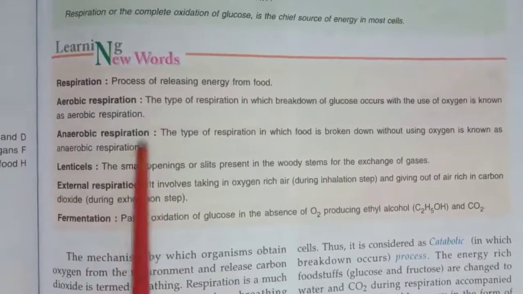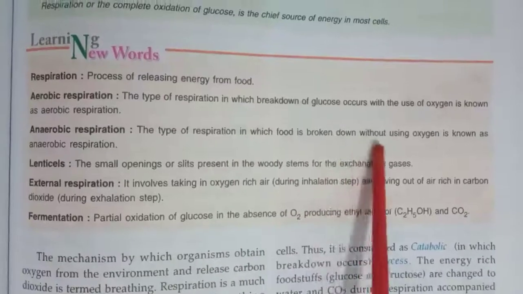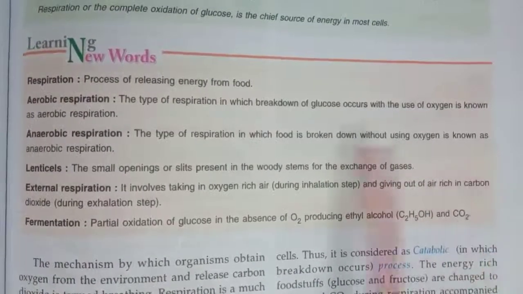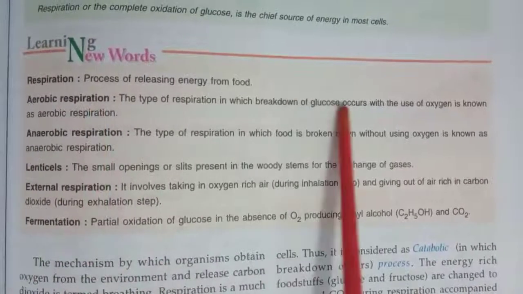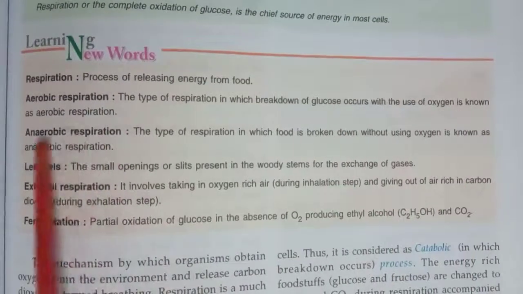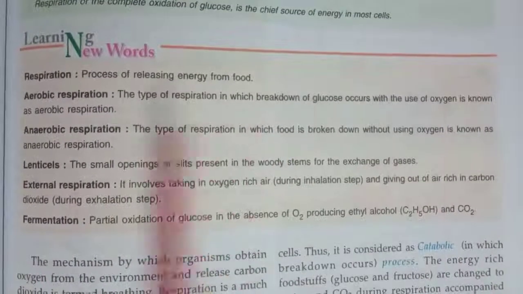Anaerobic respiration: the type of respiration in which food is broken down without using oxygen is known as anaerobic respiration. In aerobic respiration, oxygen is utilized, and anaerobic respiration occurs in absence of oxygen.